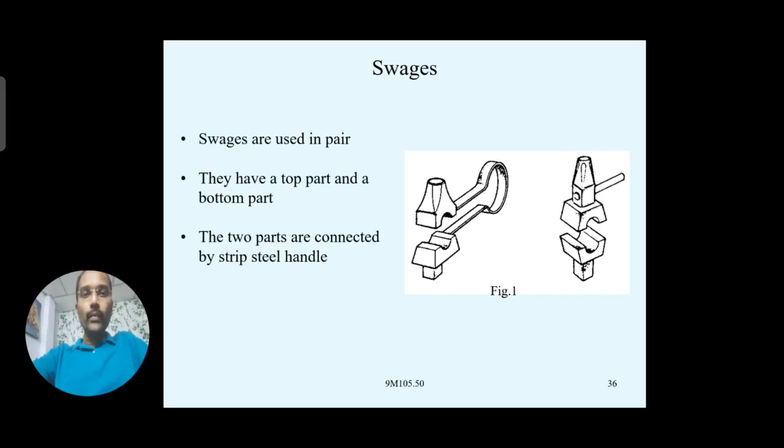These two separate parts, top and bottom, are connected with the help of a steel handle, which we can close together by applying a little pressure. It can make contact with the workpiece. So the workpiece is held in the recess provided between these two parts. You see the bottom part of that swage in the first or second diagram. You observe here, the cross section may be semicircular in form. And at the bottom there is a swage, sorry, we will see what that is.